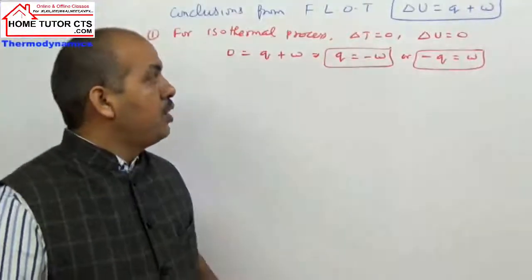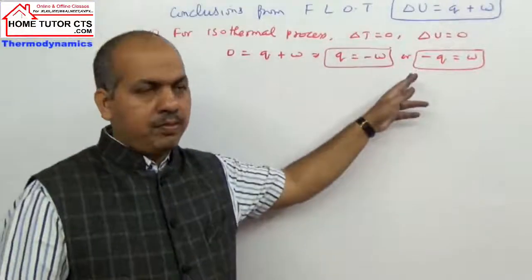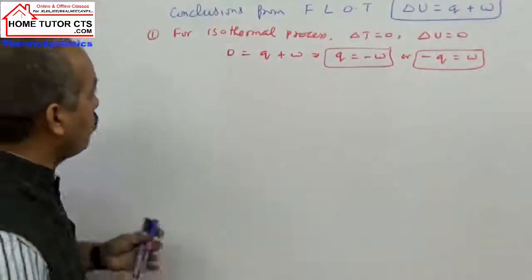Or if the work is done on system, then some energy should be given out. So we can take this relation here as the first conclusion.